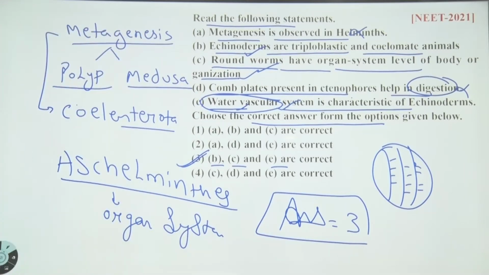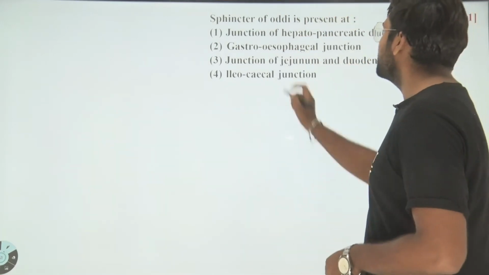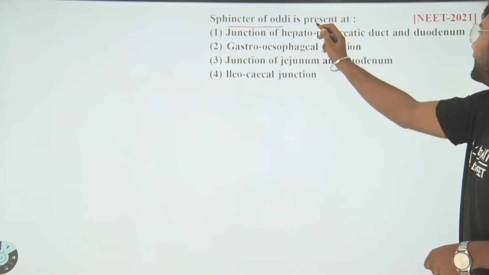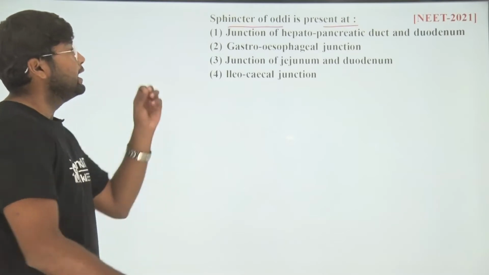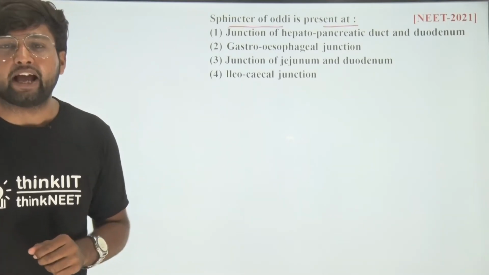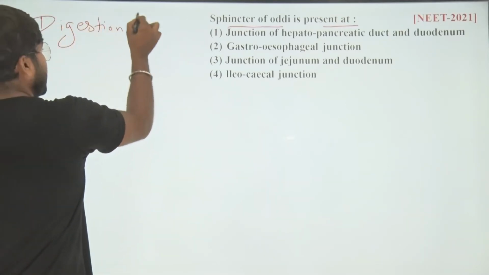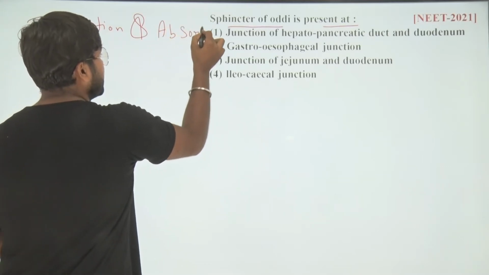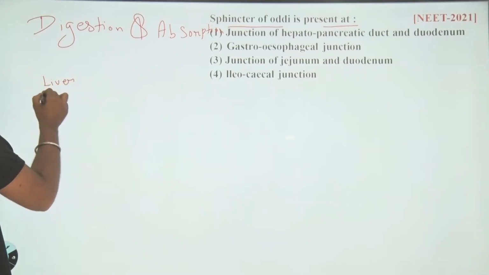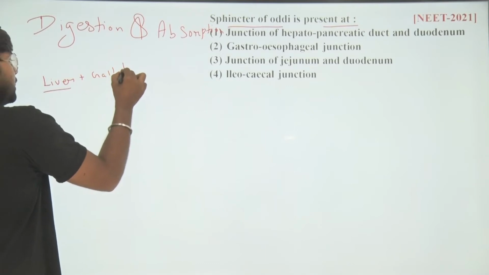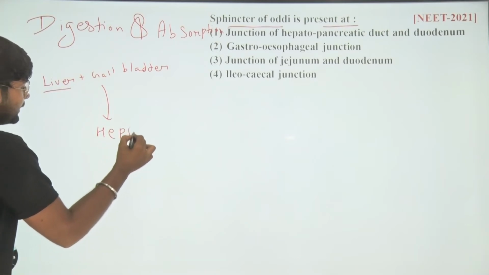Copy down. Good question. Hello students, let's have a look at the question. The question is, sphincter of Oddi is present at, a very good question of NEET 2021, a direct line from your NCERT chapter on digestion and absorption. Do you know there is a duct coming from the liver and the gallbladder? That duct is named the hepatic duct, correct?